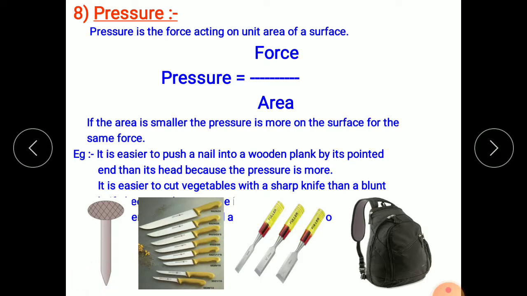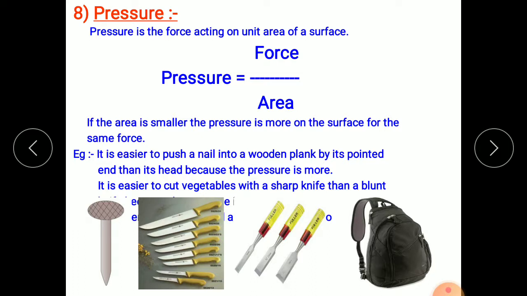We cannot prick it with this broad end. Why? Because this pointed end lowers the area of contact. So whatever force we apply over here is distributed on this small area, so the pressure is more, and due to this pressure the nail is able to prick inside the wall.